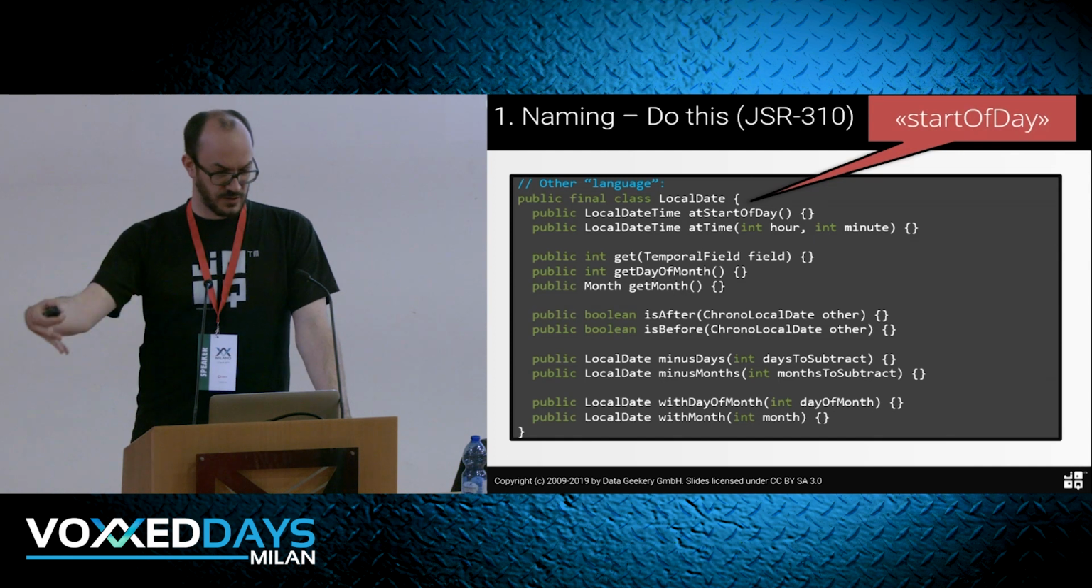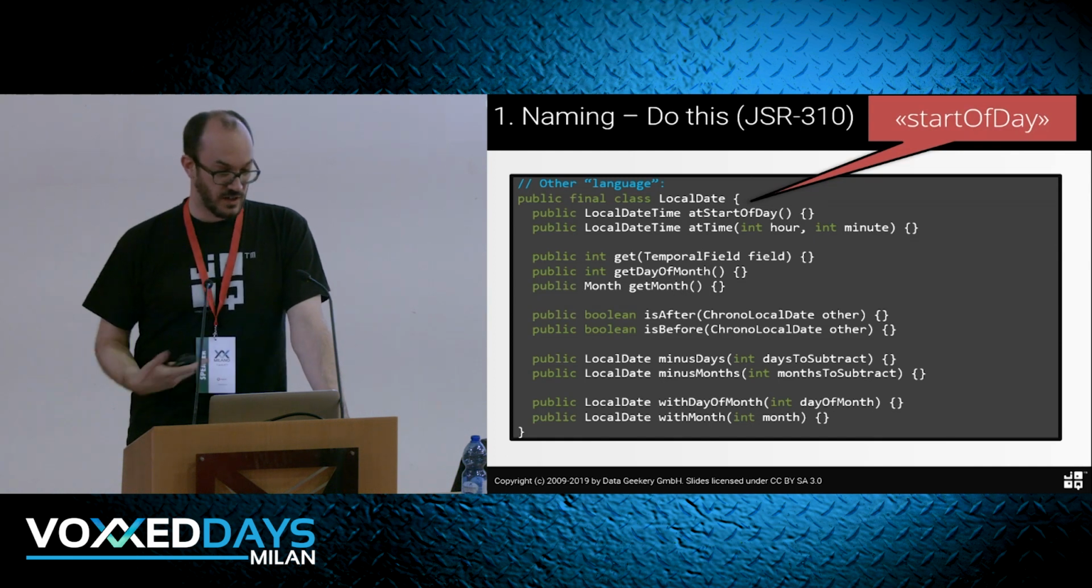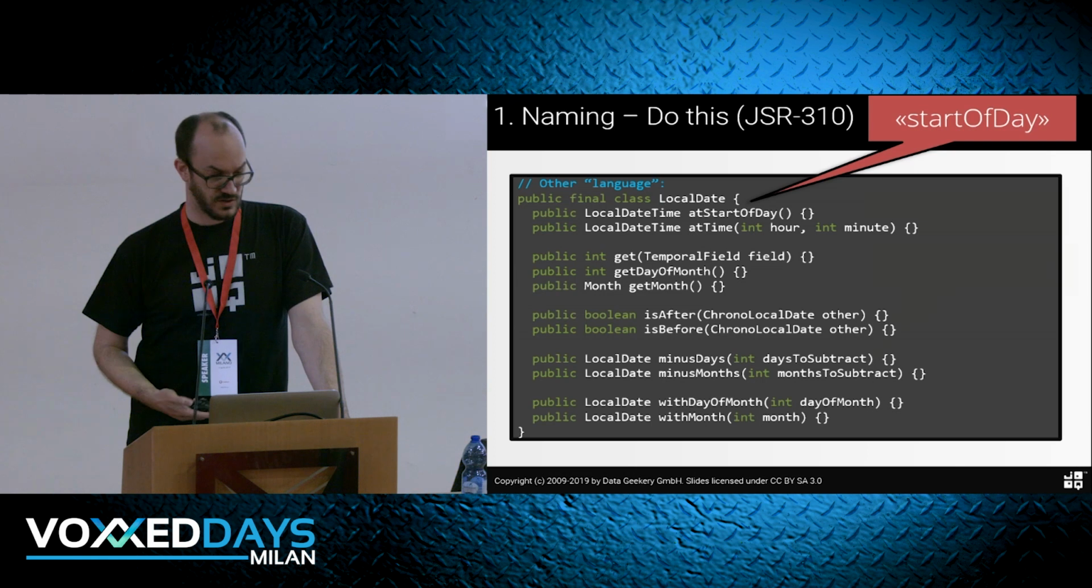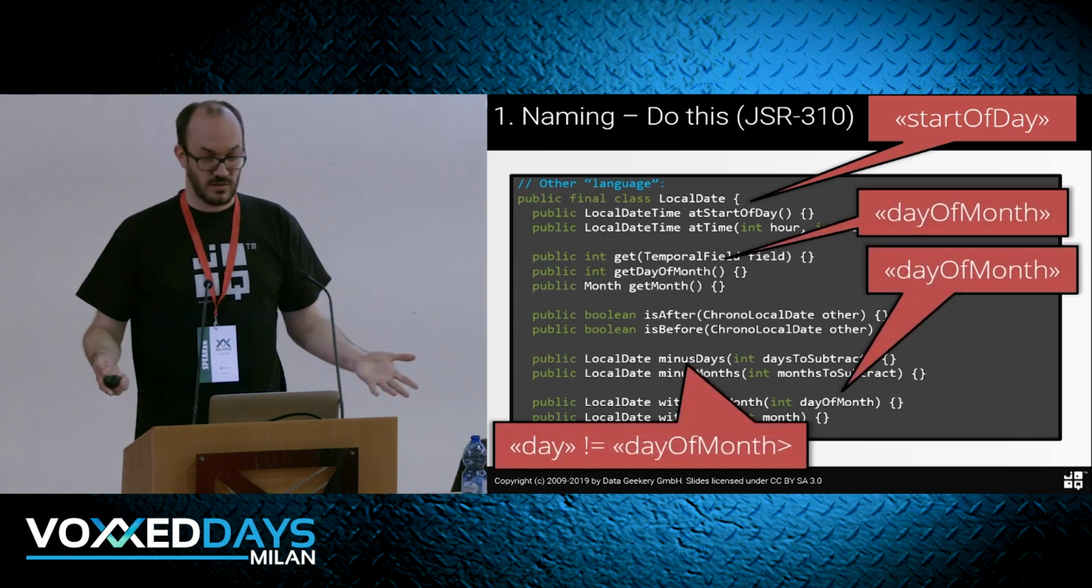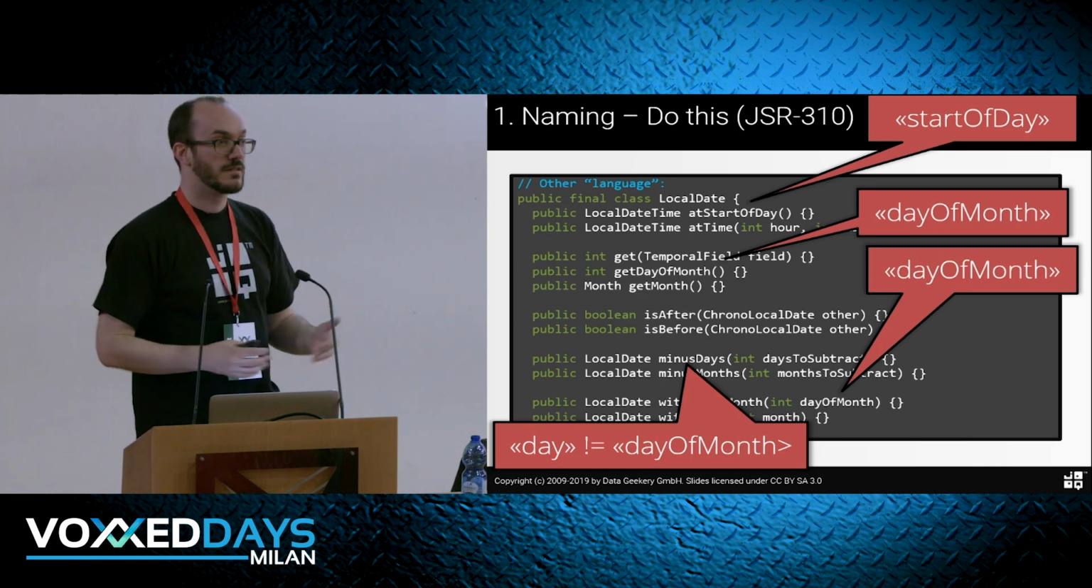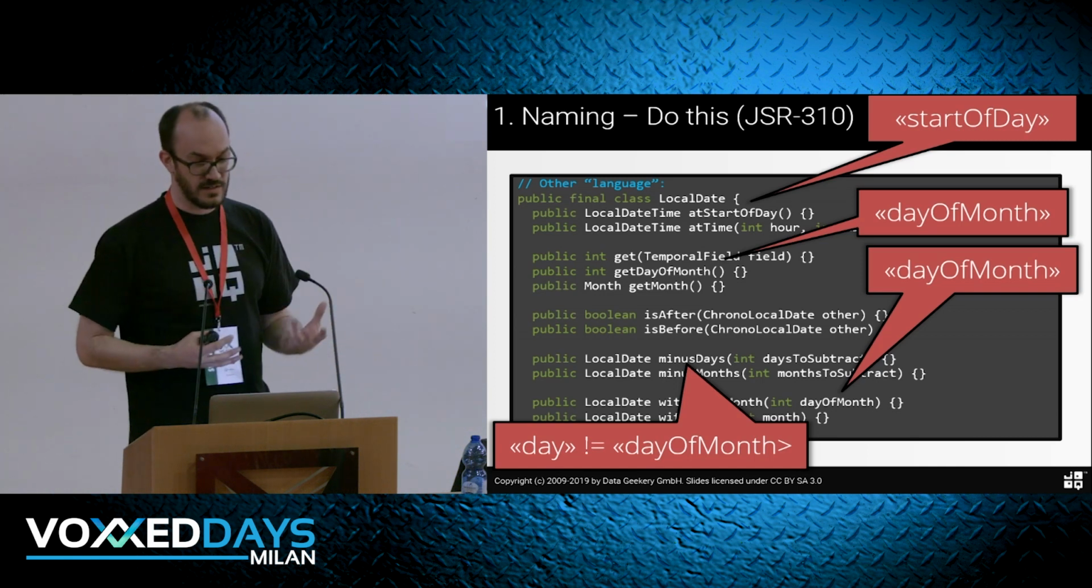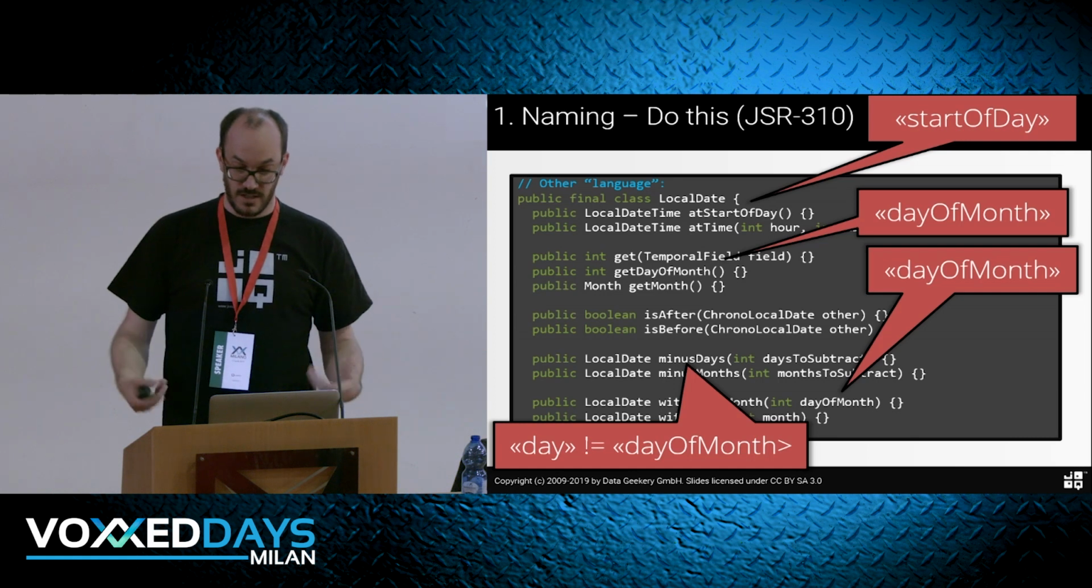Start of day, so they have different concepts for similar things. So start of day is a concept that is immediately understood. Day of month is something else than the day itself. So it's easy to learn. It's a complex domain. Date-time arithmetic is complex, but it's really easy to learn in this API. They really made it very well.